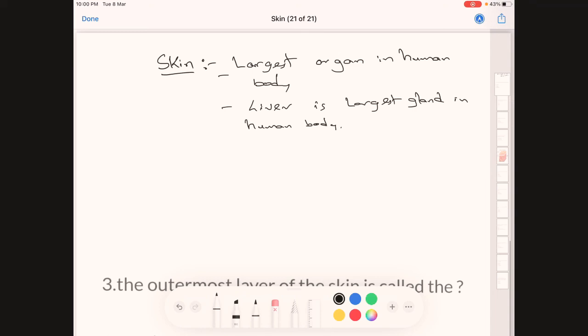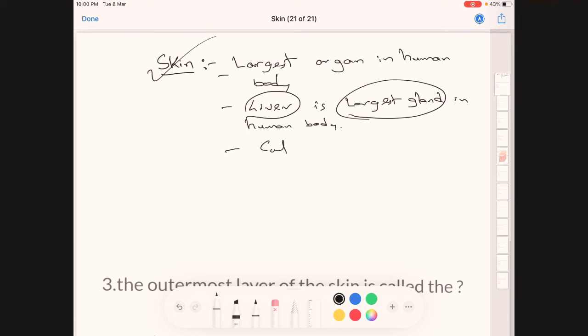Please be very careful: when the question asks which of the following is the largest organ, we should write skin. If the question is asking about the largest gland in our body, it is the liver. Most of us are very confused with these two. The largest organ in the human body is the skin, whereas the largest gland in the human body is the liver.